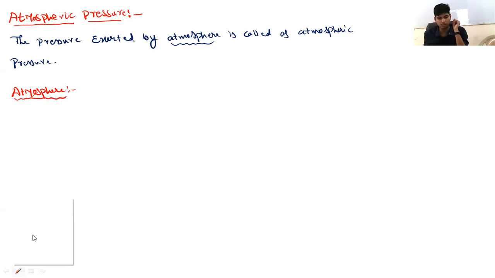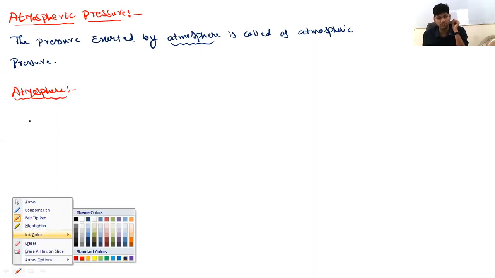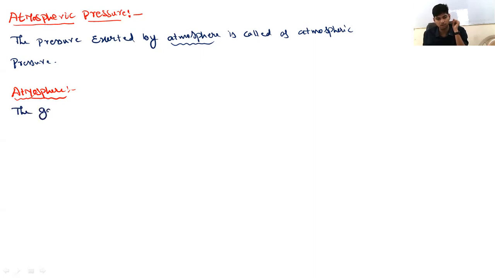The gaseous envelope surrounding us is what we consider as the atmosphere. The gaseous envelope surrounding us is called atmosphere.